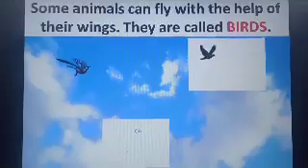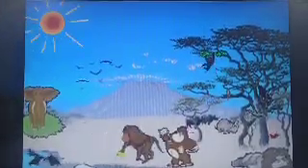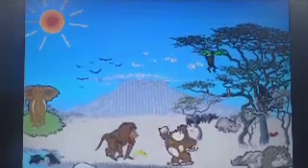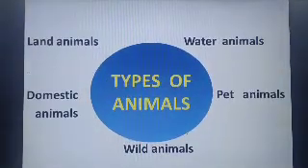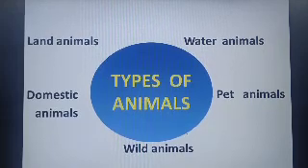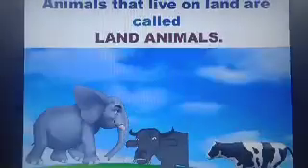Like people, animals also live in different places, and on the basis of their places, we have different types of animals: land animals, water animals, domestic animals, pet animals, and wild animals.